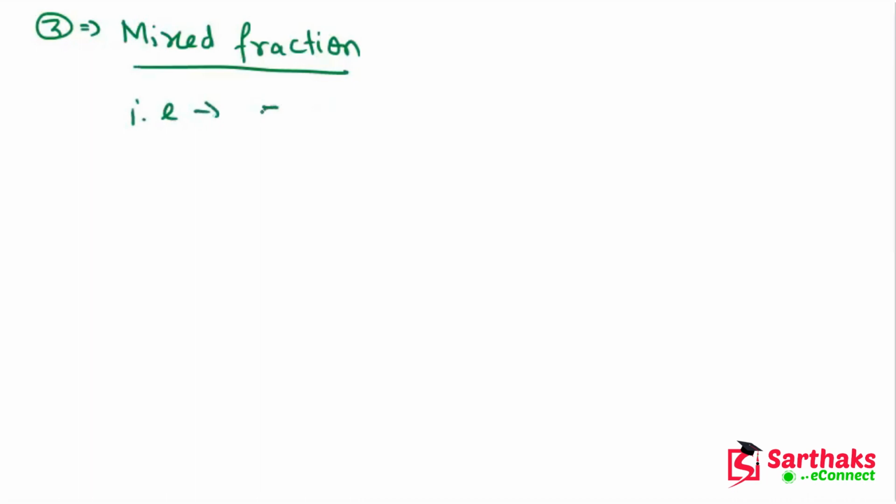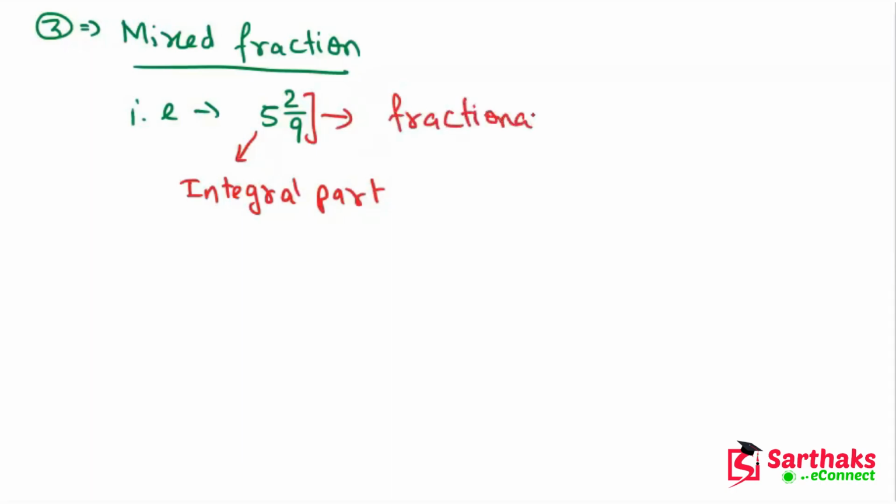If we write 5 2 upon 9, it consists of an integral part. Here 5 is our integral part, and this term is our fractional part. The combination of the integral part and the fractional part is a mixed fraction. We can see a lot of examples like 4 2 upon 5, 3 2 upon 4.